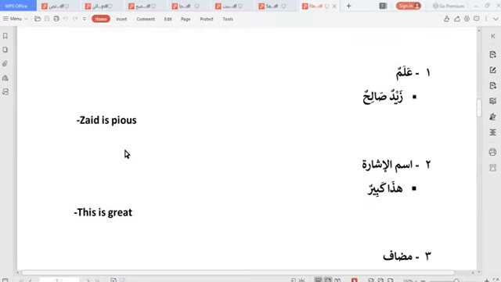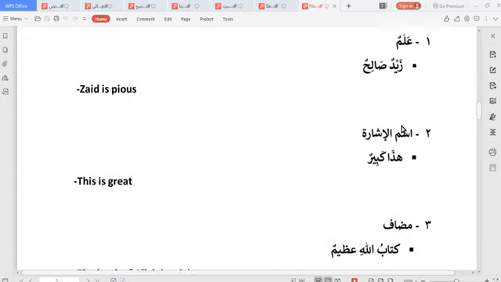The first one is alam, meaning proper noun. What I have here is Zaidun, Zaid is a proper noun. Zaidun Salihun, Zaid is pious. What I use to start my sentence here is a definite noun, a proper noun. It is known. I hope you get it. That is among the 7 nouns that can be used to start a sentence, a nominal sentence.